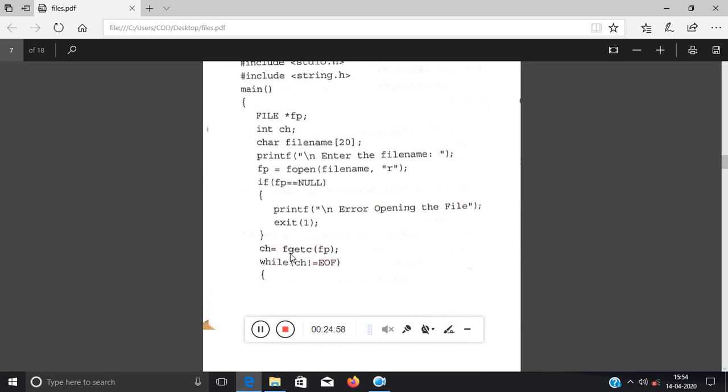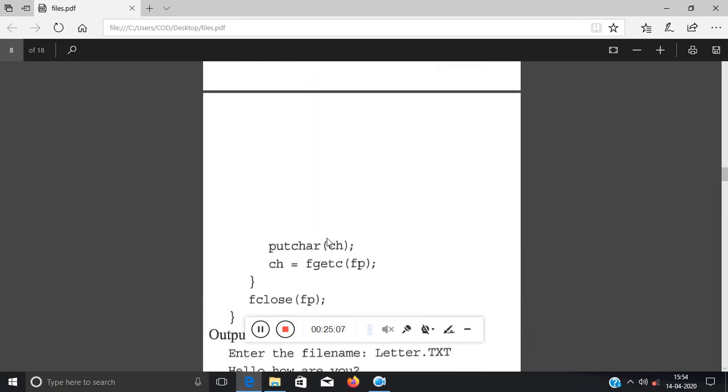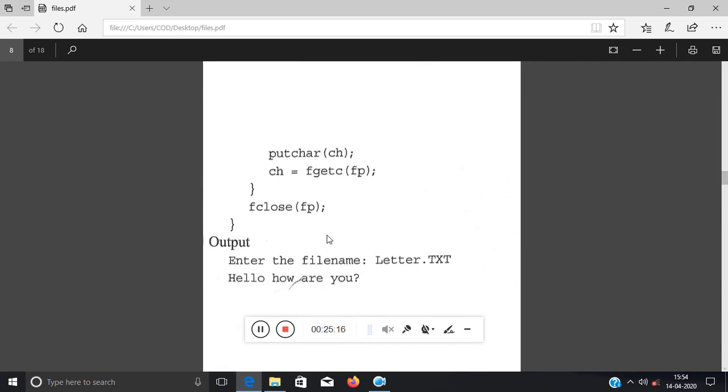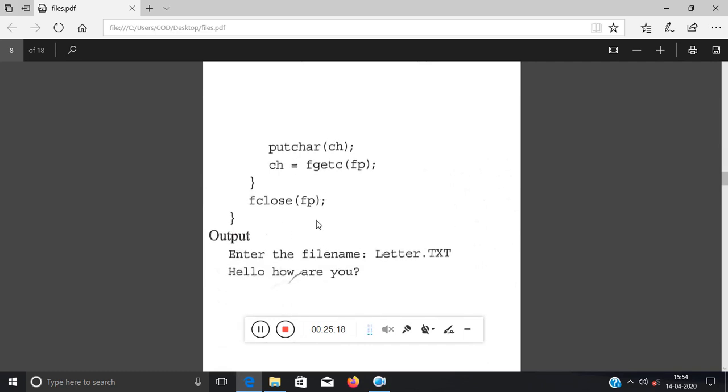So first you have to scan one input and check whether it is the end of the file. If it is the end of the file, then the while loop will not be executed. If it is not, then it will print the character you have scanned outside the loop, then go out to scan the next one. Then again the next one will be checked, again putchar, and in this way it continues. At the end of the file you have to close the file.